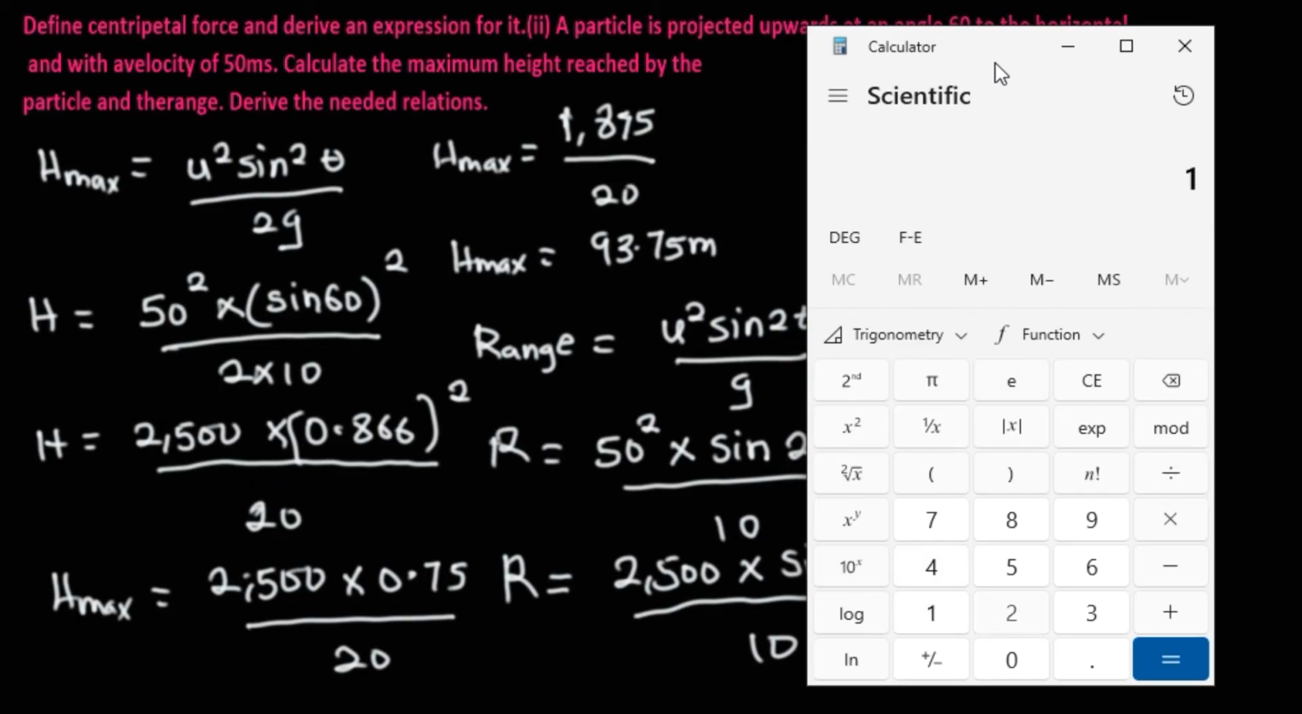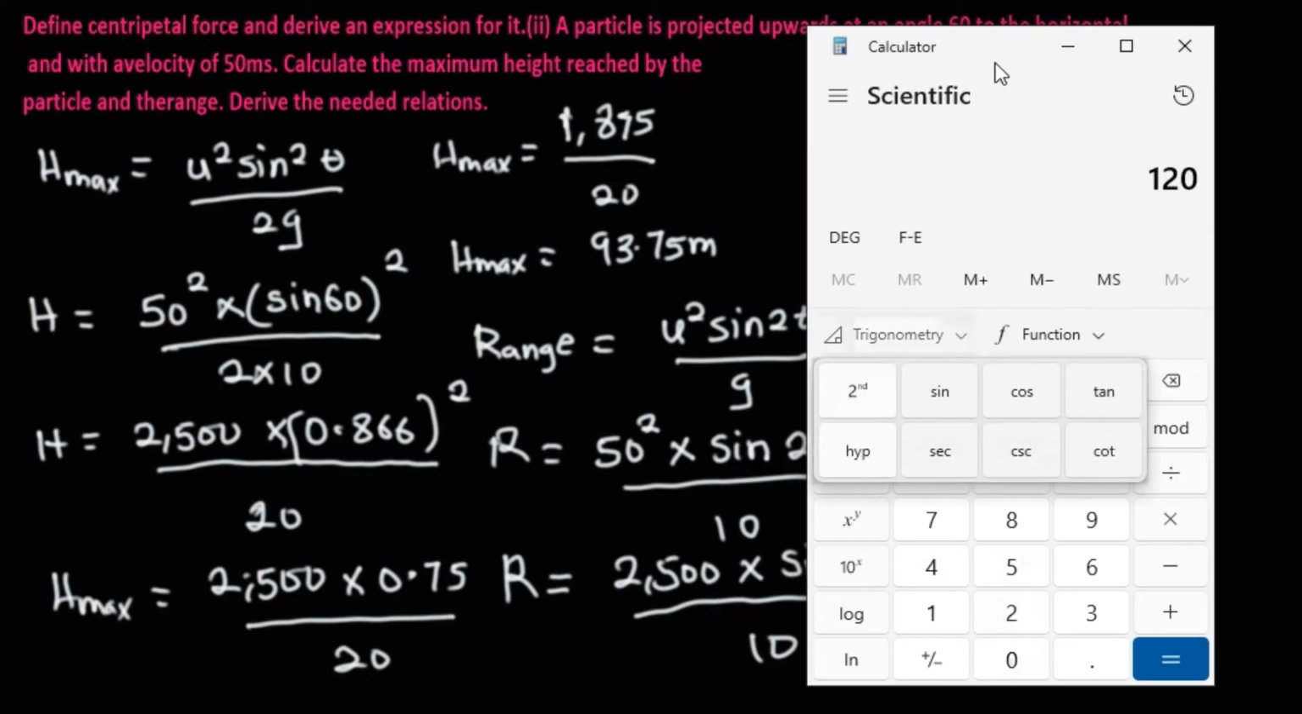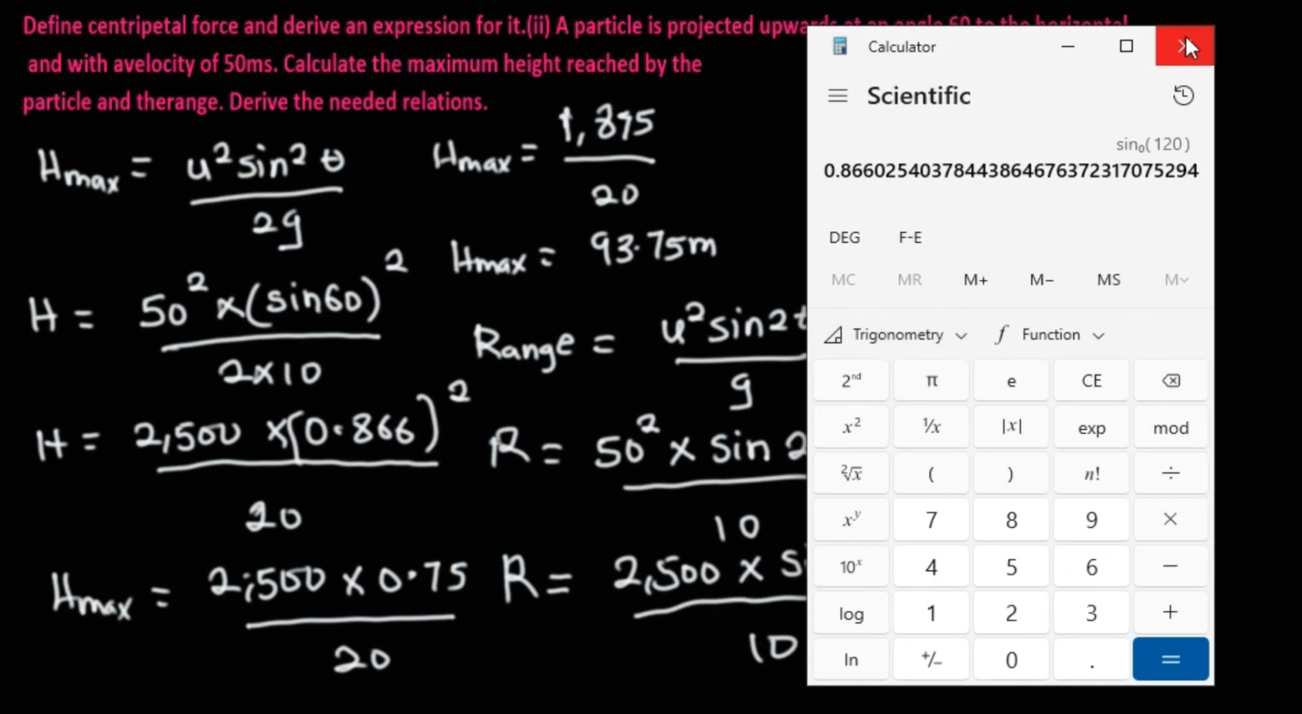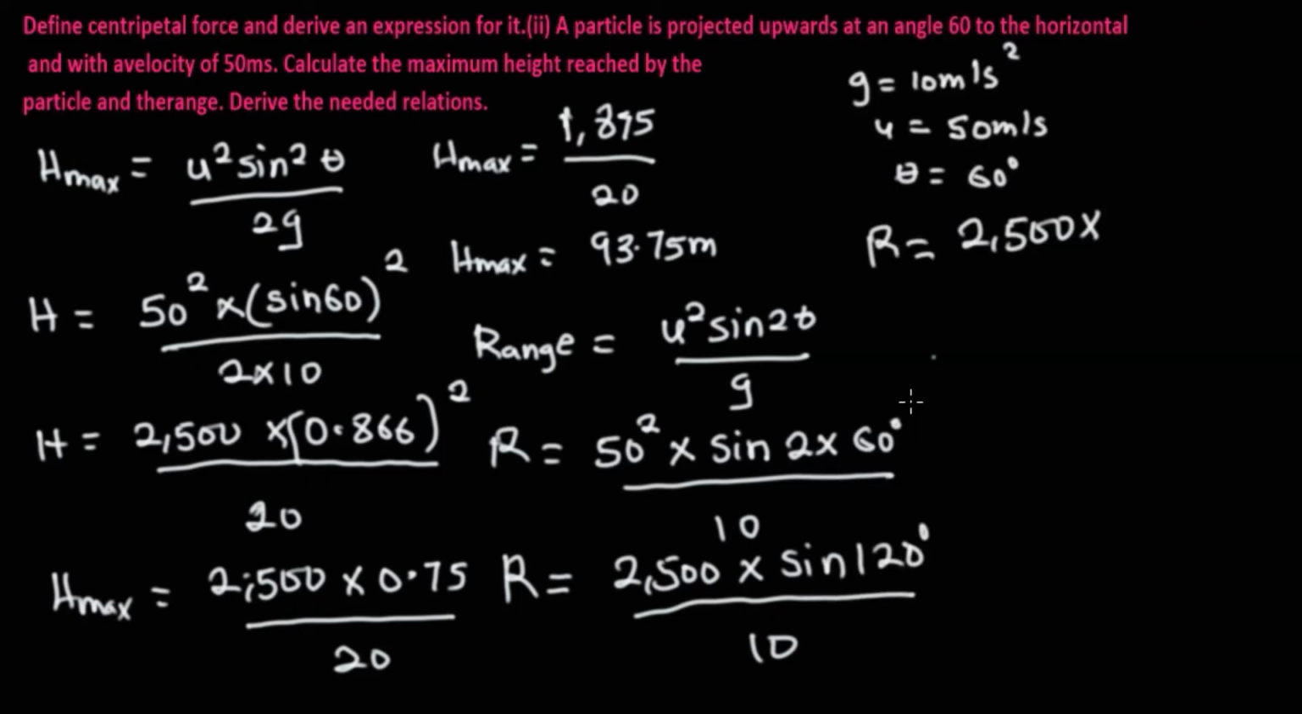Okay, sine 120 degrees is going to give us 0.866, times 0.866 divided through by 10. So when we multiply this, we're going to be having 2 times 0.866 times 2500 divided by 10. On doing this, we're going to be having 216.5 meters.